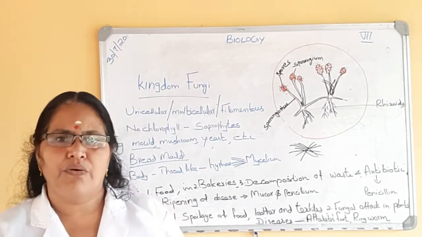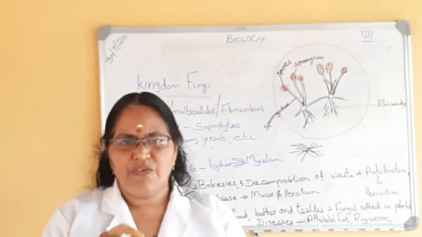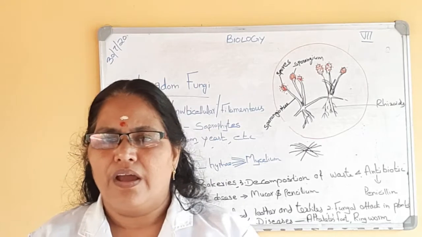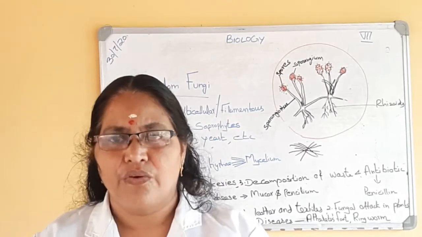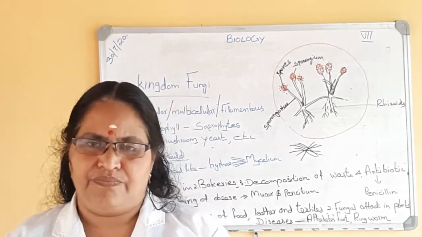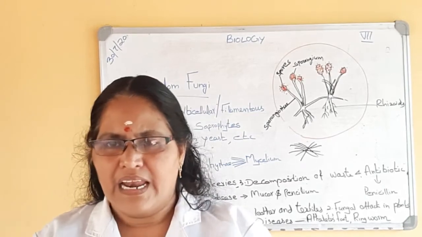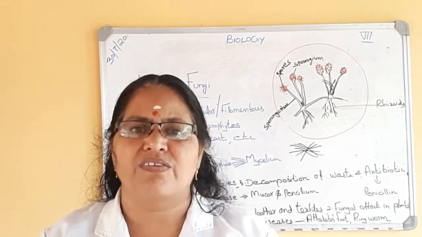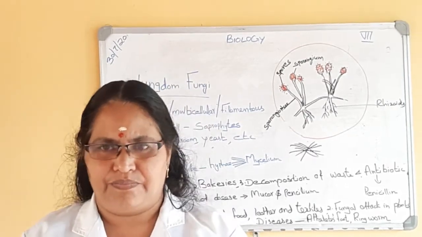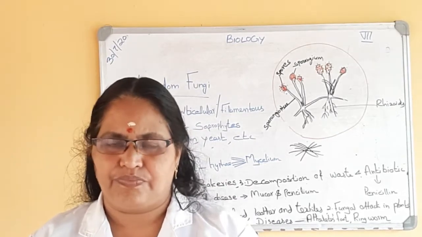So let us study about the bread mold, the mold growing on the bread. If you keep a piece of bread in an open place, after 2-3 days, you can see some dot-like structures growing on it. In the beginning it was dot-like. Later, it spread all over the surface of the bread, and gradually it spoils the bread. It takes the nutrients from the bread and spoils it.